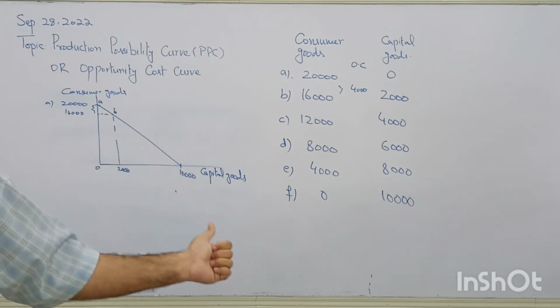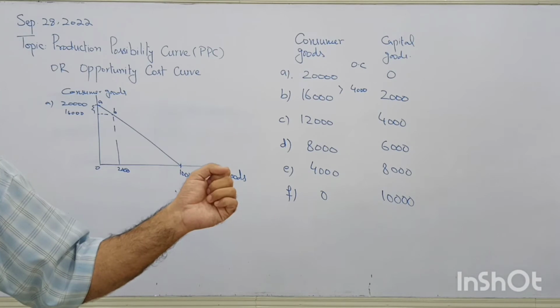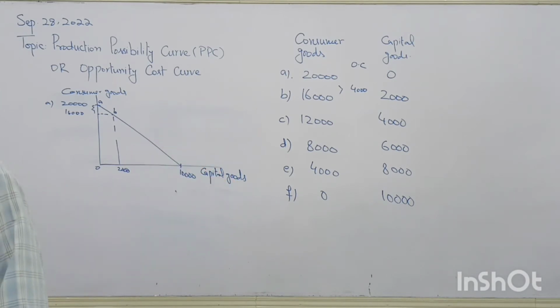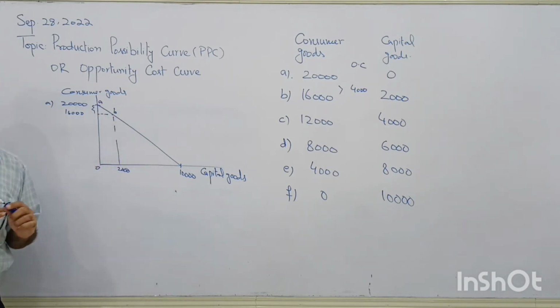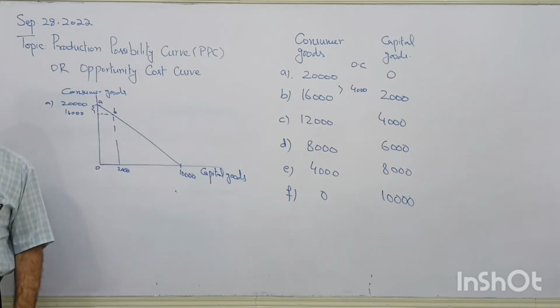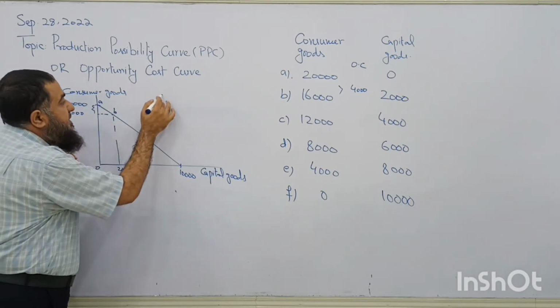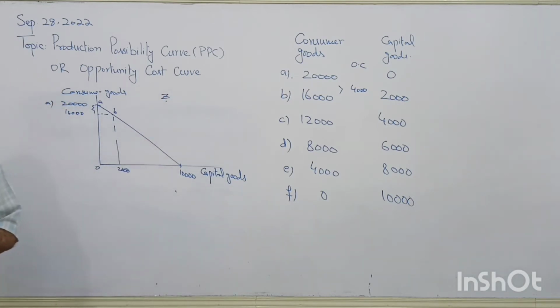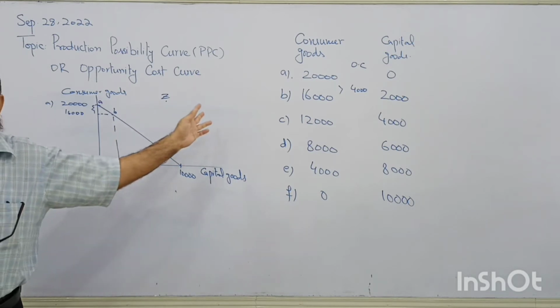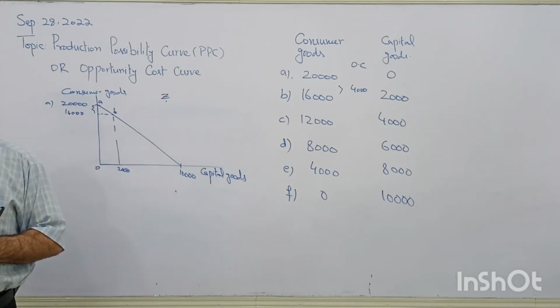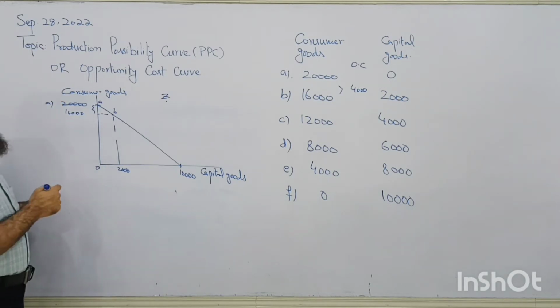This is the maximum output. This is the boundary of the country. It cannot go beyond this boundary or curve by employing all its resources. Clear or not? All the points along this PPC are attainable with full employment of resources. Any point lying above the PPC, this point Z, is it attainable? Not at all, because resources are unavailable to produce at this point. So this is an unattainable point.